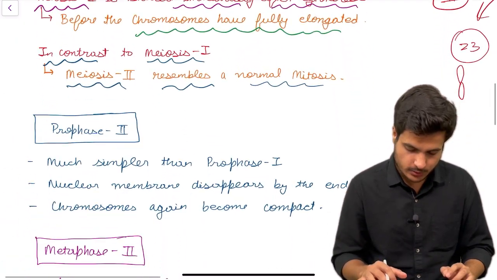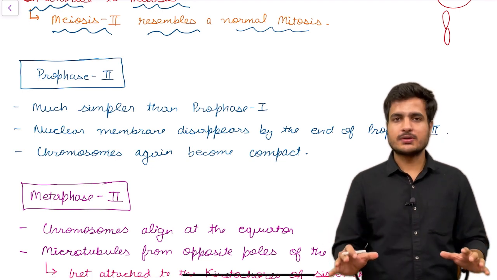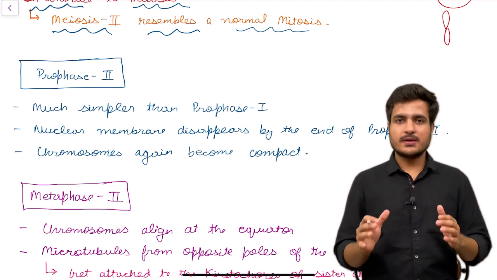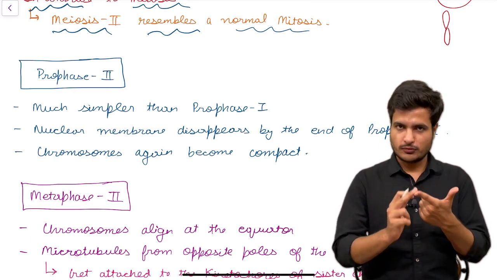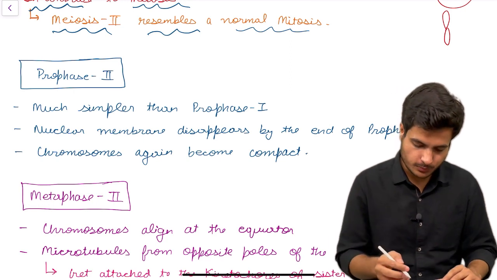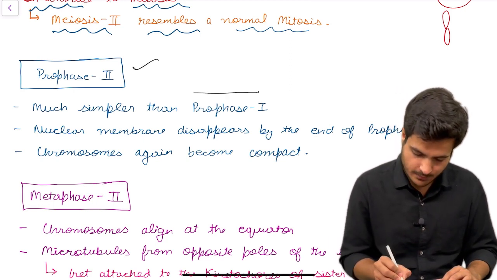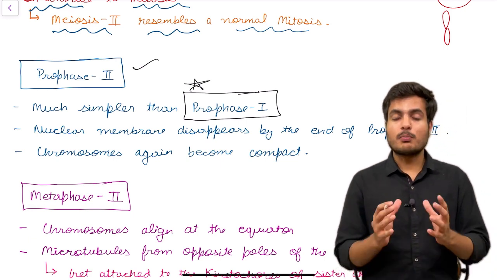Now let us talk about the phases individually. Prophase of any division is distinguished by compaction of chromosomes, disintegration of the nuclear membrane and disappearance of organelles. So here also prophase 2 is much simpler than prophase 1. Why was prophase 1 a complicated one?